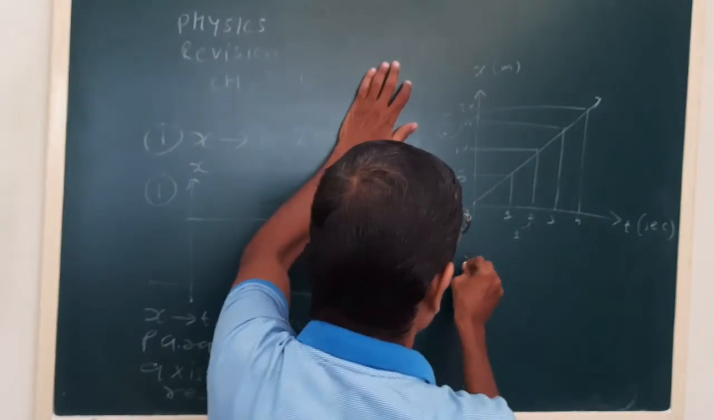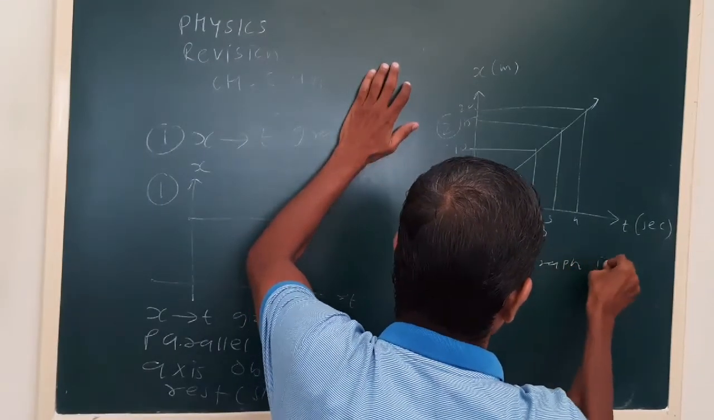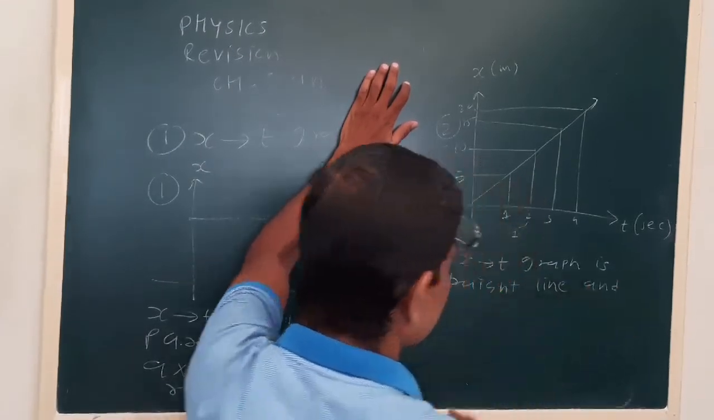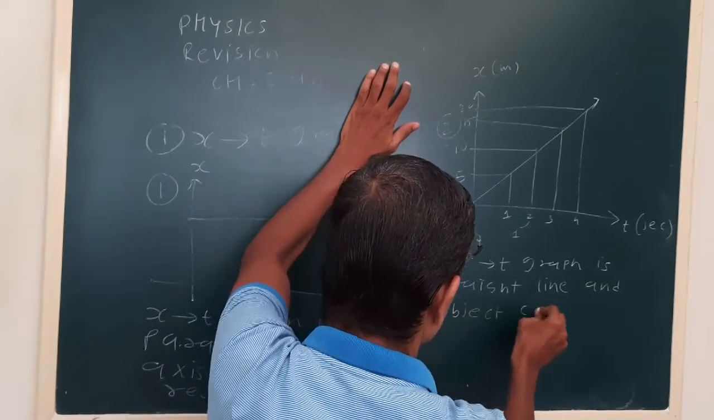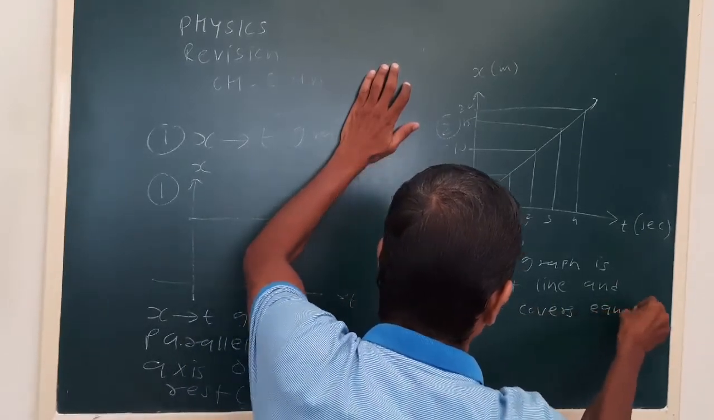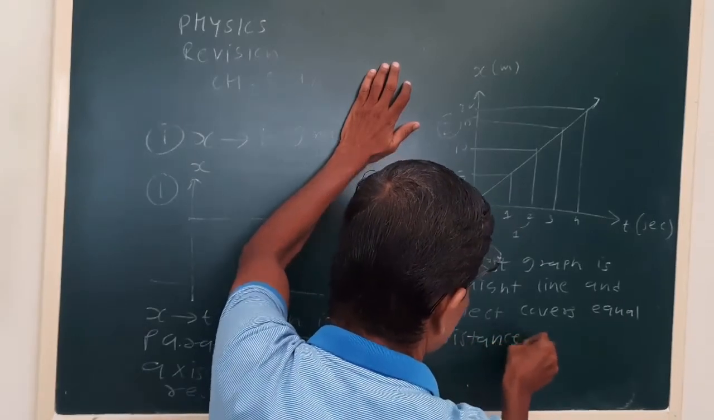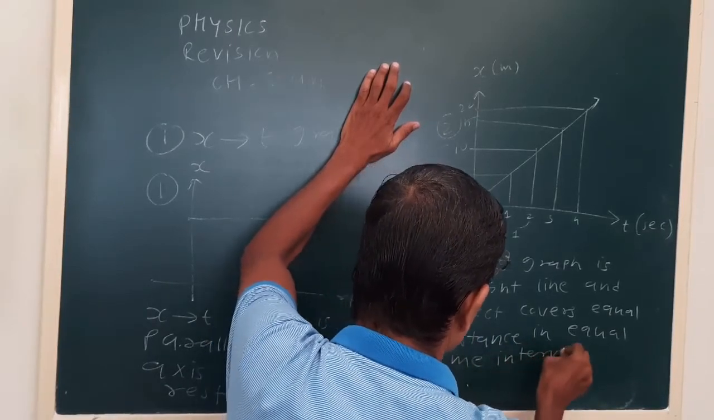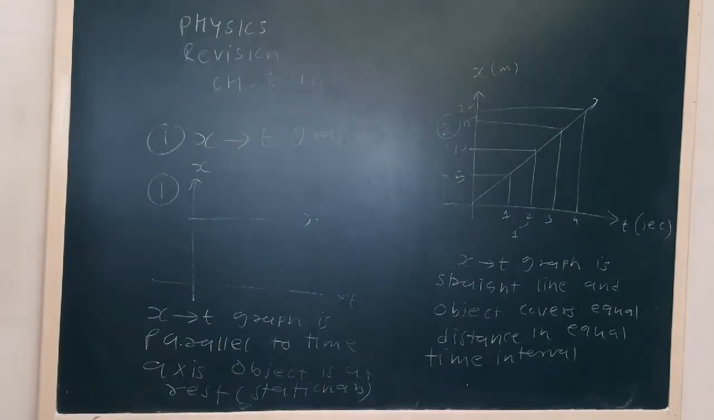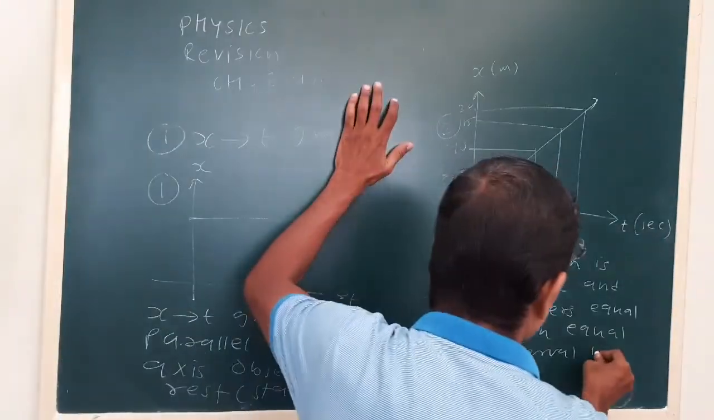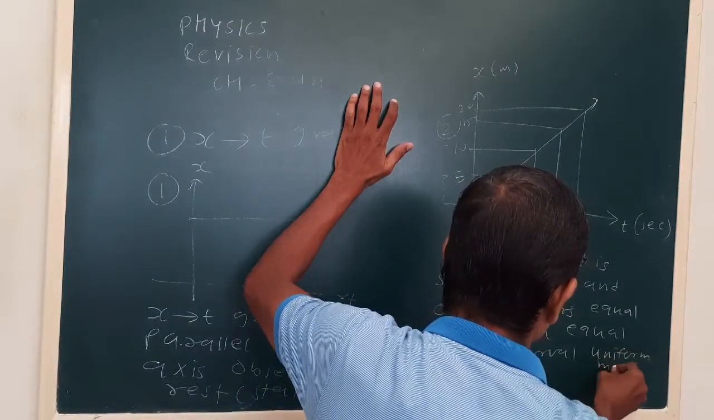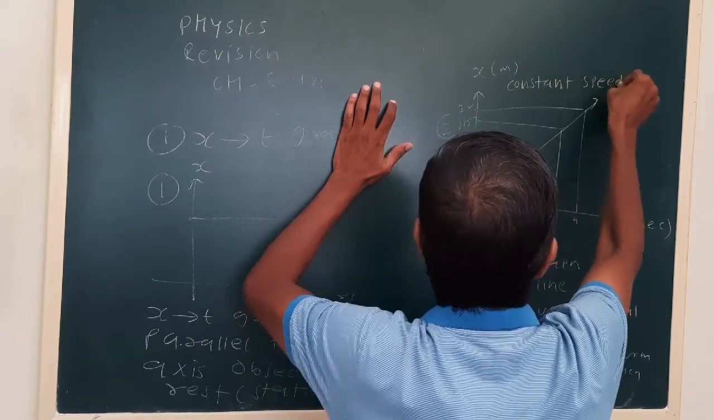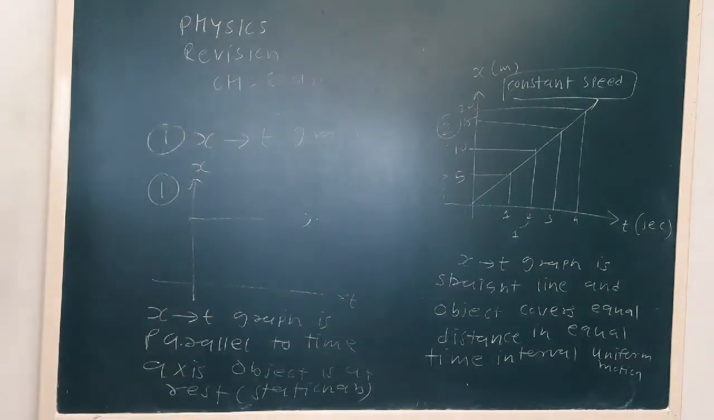Okay, the x versus t graph is a straight line, and the object covers equal distance in equal time intervals. Then we say it is uniform motion. The object moves with a constant speed.